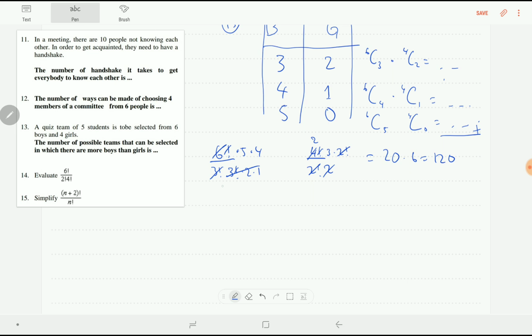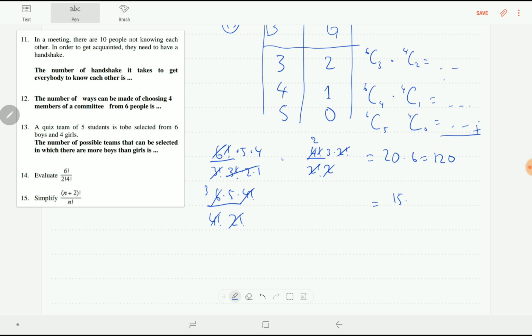Okay, the next row, 6 combination 4: 6 factorial over 4 factorial times (6 minus 4) is 2 factorial. This is equal to 6 times 5 times 4 factorial. 2 factorial is 2 itself, so you can erase this one. 3 times 5 equals 15.